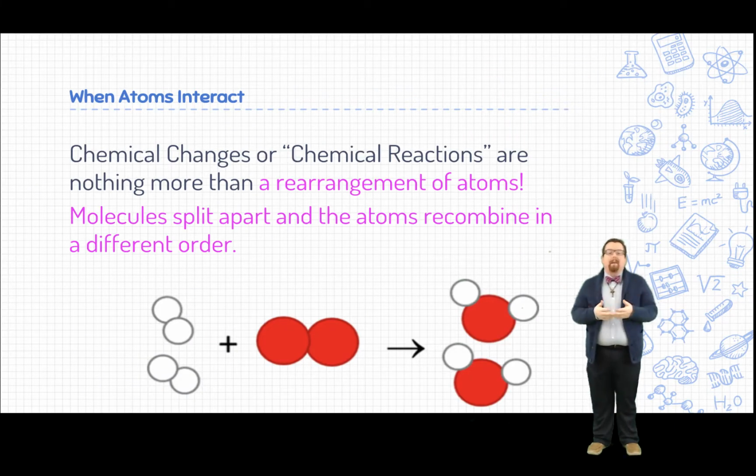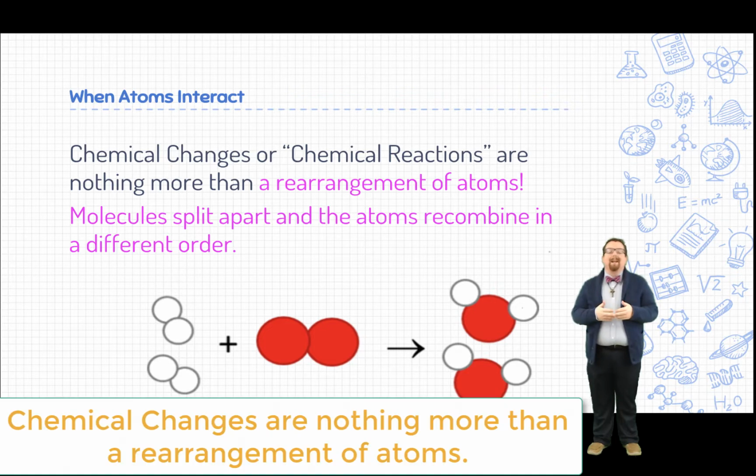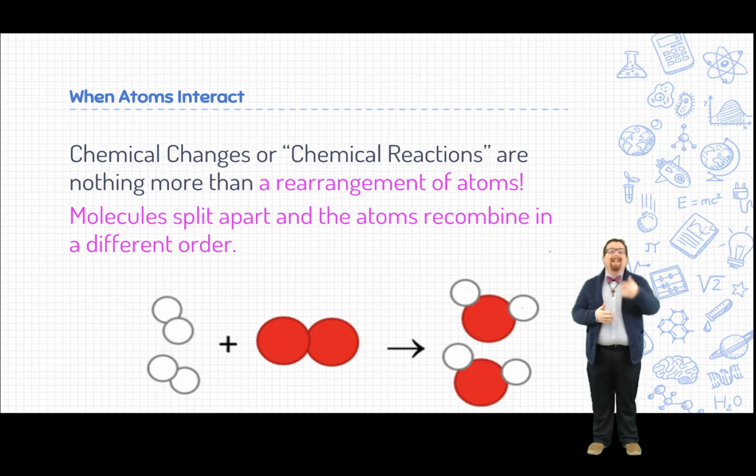They're nothing more than a rearrangement of atoms. Those are 10 words that you need to know by heart. So say them with me. Chemical changes are nothing more than a rearrangement of atoms. Yeah, see, now you're getting it. I know you learned that chemical changes happen when we produce something new, but the truth is we never actually get anything new. We might get a different substance, but it's all made out of the same atoms. They're just bonded in different ways.